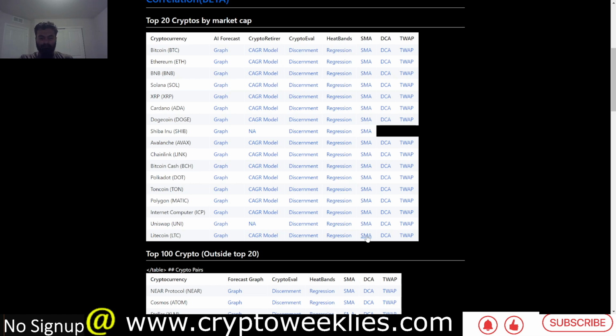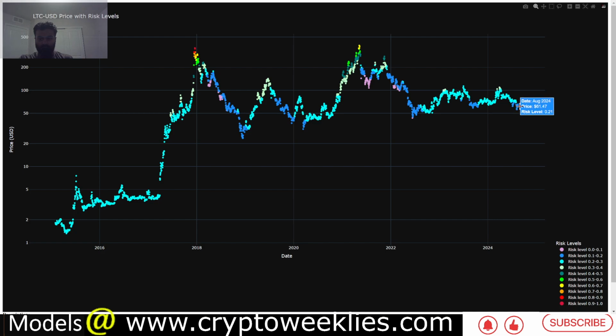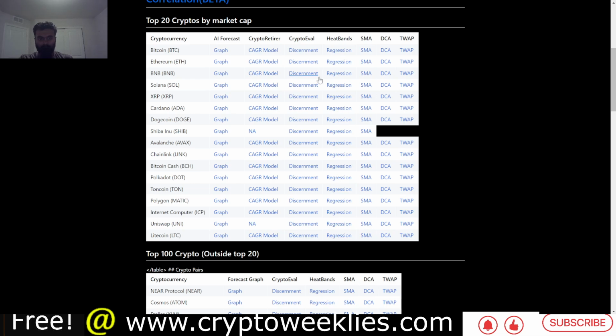In terms of accumulating Litecoin, the strategies, there are 3 models. The first model, the short-term moving average based model, says that per the risk levels, this is at around the second best time to dollar cost average Litecoin. Per the short-term risk based model, the risk levels are between 0.2 and 0.3, at around 0.22, closer to the 0.2 level.